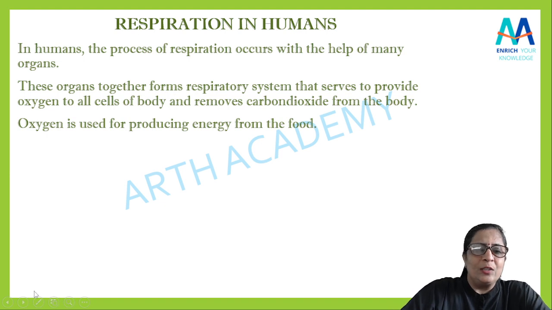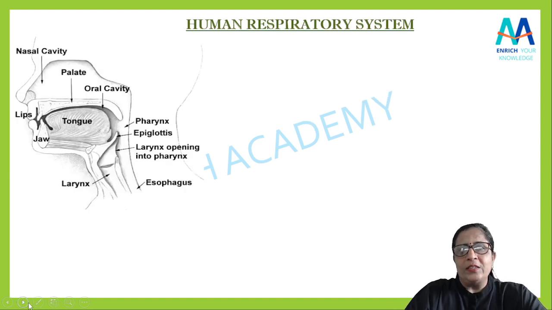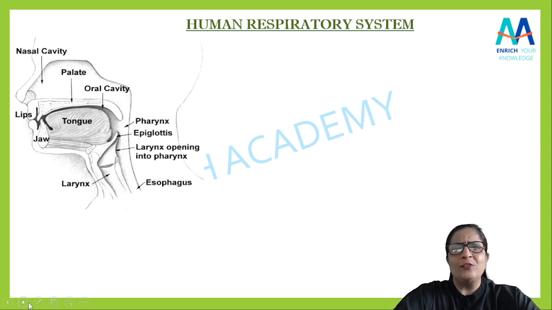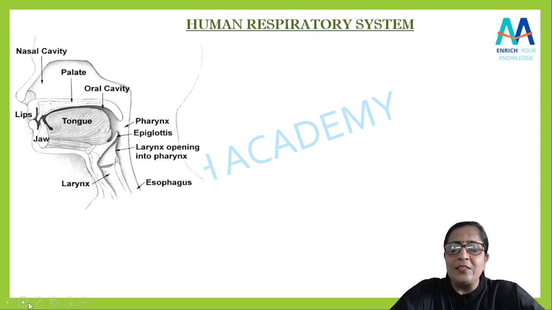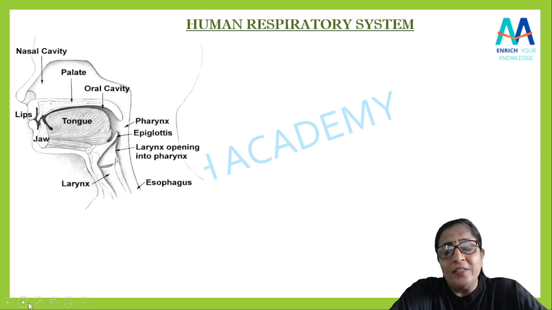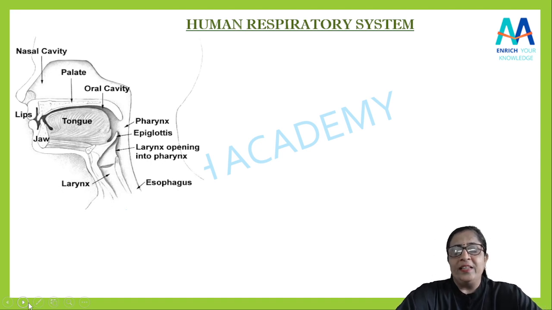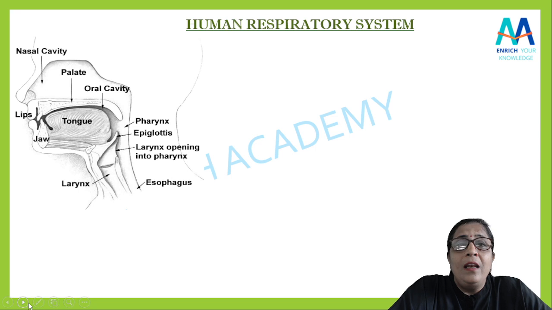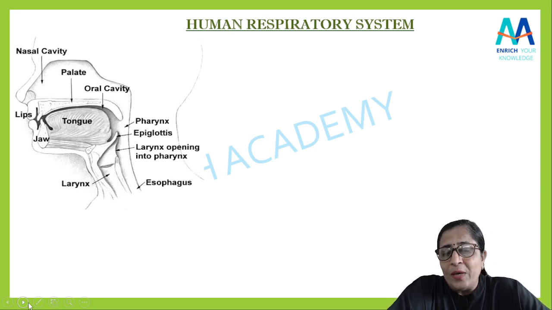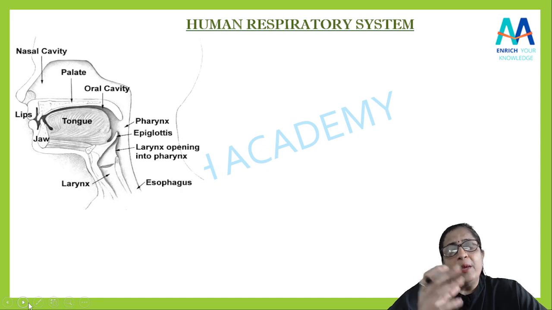So come on, we will discuss the respiratory system in humans. यदि हम respiratory system की बात करें humans में, we all know that it starts from where? कहाँ से हम श्वास लेते हैं? हम सांस लेते हैं through our nose, isn't it? So it consists of nose, I can say. The nose has two nostrils, and there is a nasal chamber. Then what will be there? Then there is a pharynx, larynx, trachea, bronchi, lungs, और लंग्स में ब्रोंकाई के बाद में आपका आएगा एल्वियोला. इस तरह से ये पूरा मिला के आपका बन जाता है रेस्पिरेटरी सिस्टम.